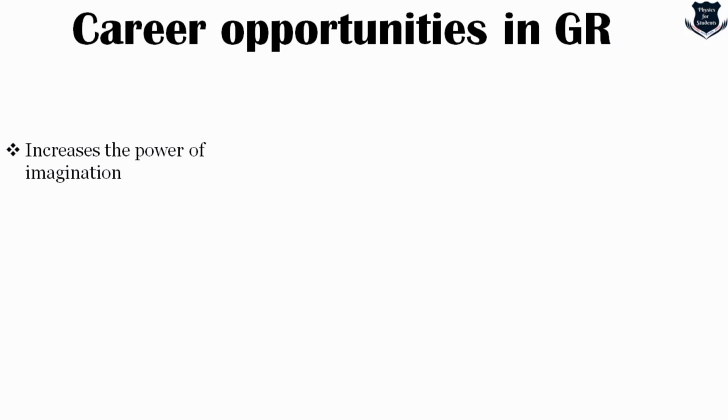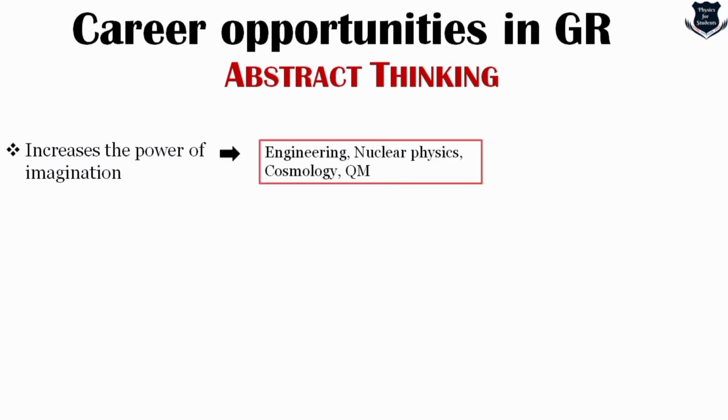First of all, it will increase the power of your imagination. This is called abstract thinking. Now this would eventually lead to engineering, nuclear physics, cosmology, and quantum mechanics. Try to understand that when your power of imagination is increased, definitely you will be able to do much more complex things in nuclear physics and cosmology. Because you cannot see something like an atom, neither can you see a black hole, neither can you see the spin of an electron, right? So with the power of imagination, our physicists and scientists have done that. You are also going to do it.